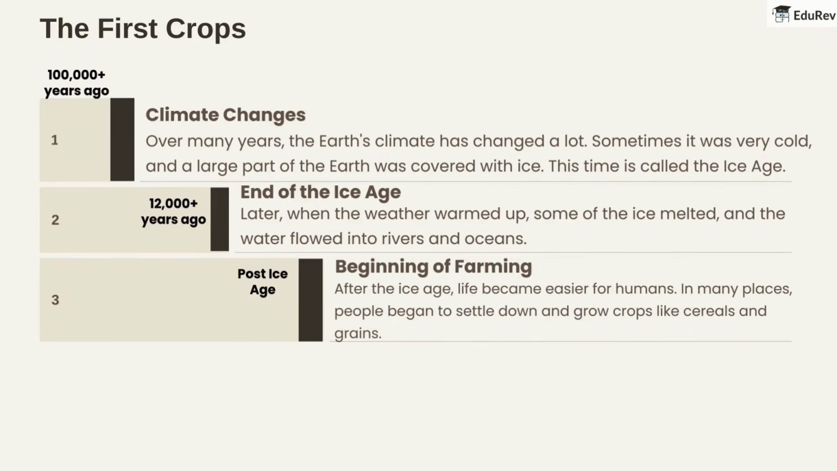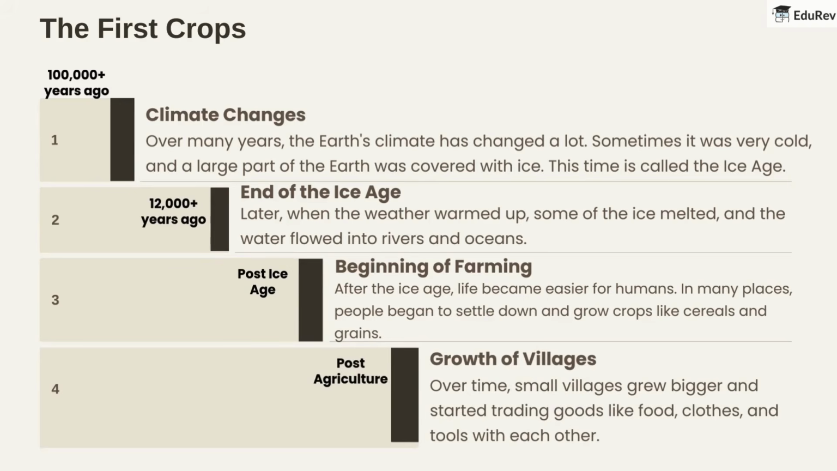Post Ice Age: after the Ice Age, life became easier for humans. In many places, people began to settle down and grow crops like cereals and grains. Post agriculture: over time, small villages grew bigger and started trading goods like food, clothes, and tools with each other.